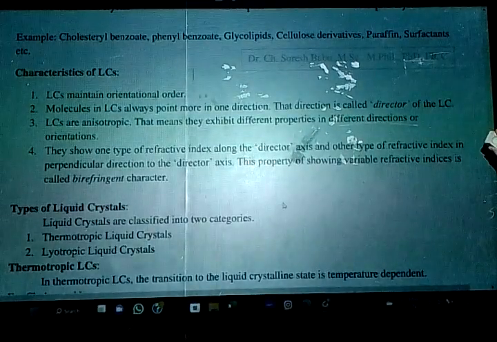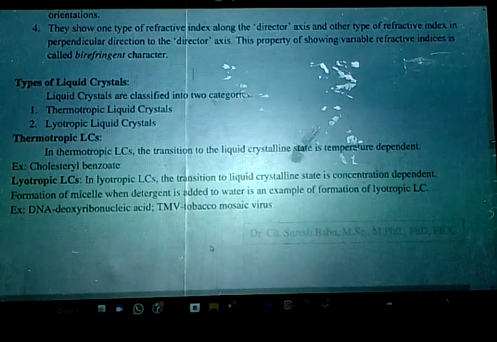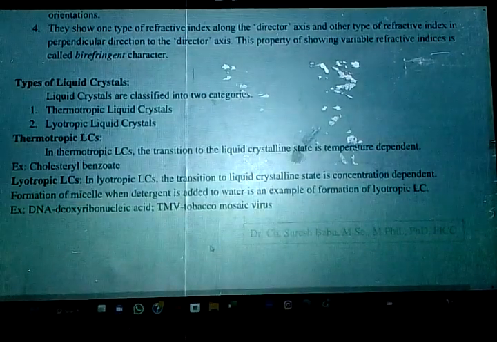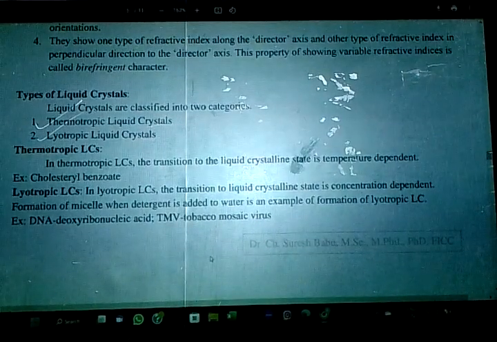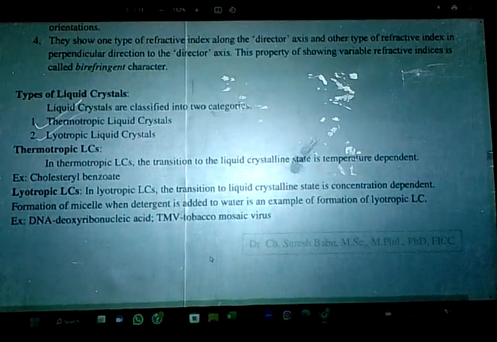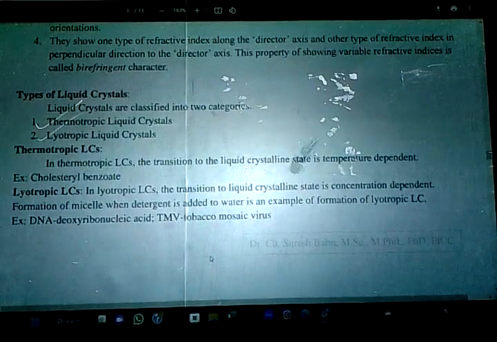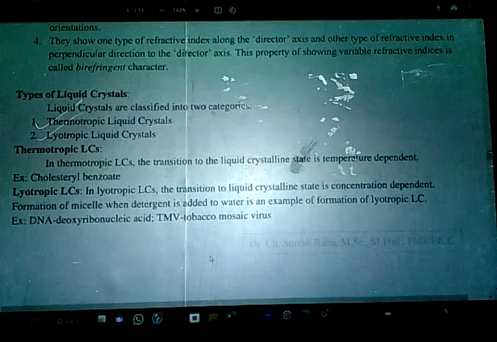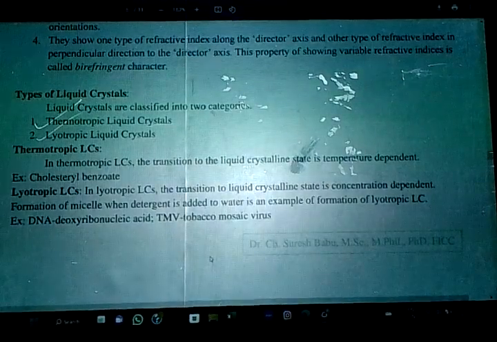And next, types of liquid crystals. The liquid crystals are classified into two types. One is thermotropic liquid crystal and lyotropic liquid crystal. So thermotropic liquid crystal is nothing but temperature dependent.